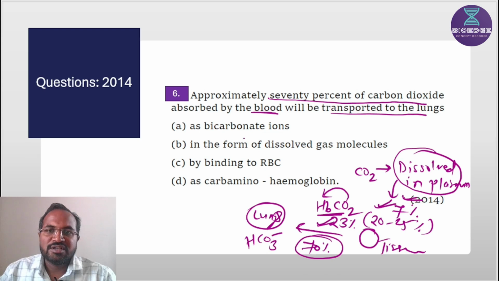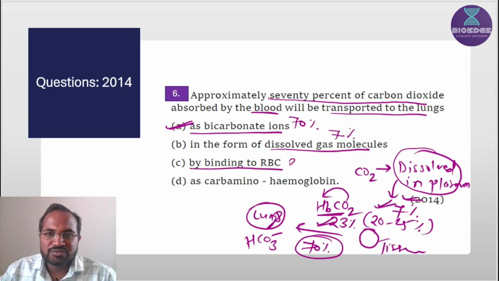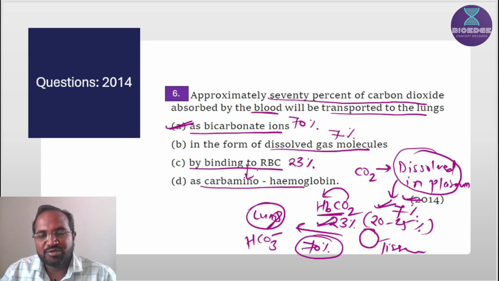So let's see. 70% of carbon dioxide absorbed by the blood will be transported to the lungs as bicarbonate ion. So this is the correct option. In the form of dissolved gas molecules, it is transported as 7%. In bicarbonate ion, it is transported as 70%. By binding to the RBC, 23% as carbaminohemoglobin. So carbaminohemoglobin is formed after binding of carbon dioxide with hemoglobin. So basically these two options are similar options. So the correct option is option A.